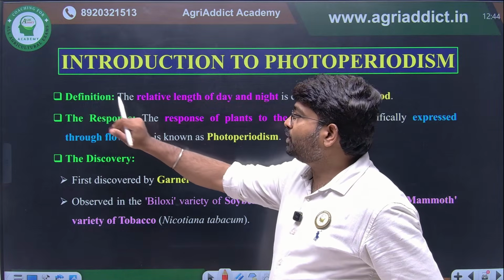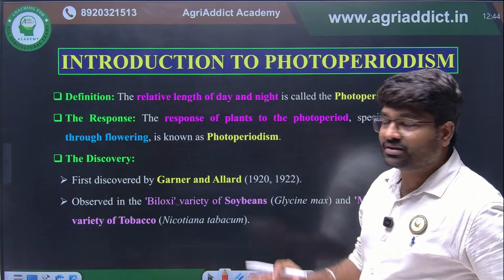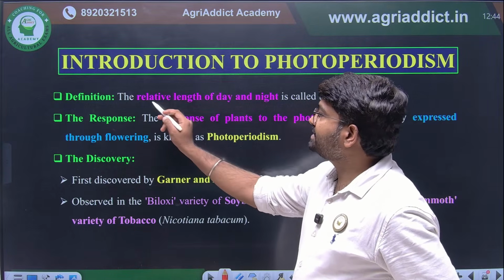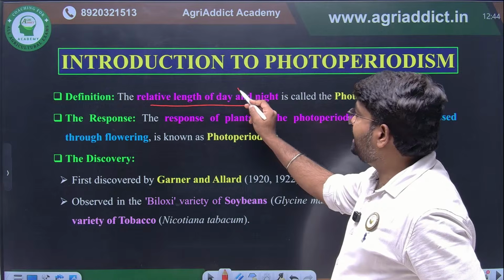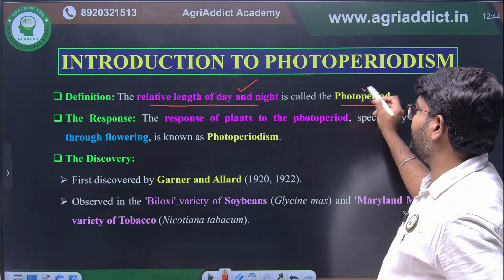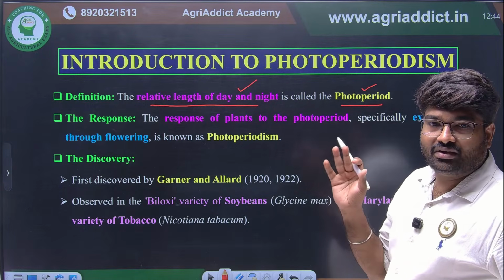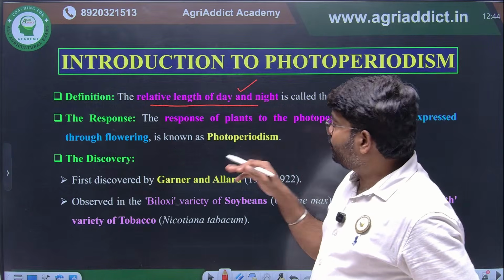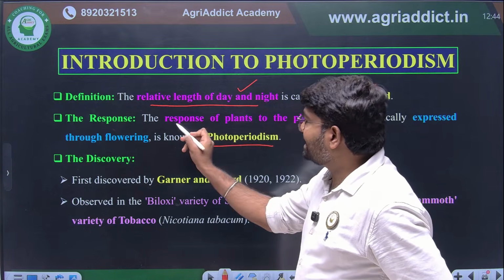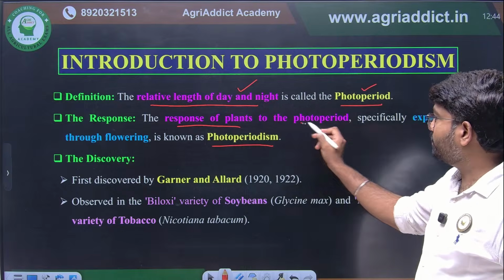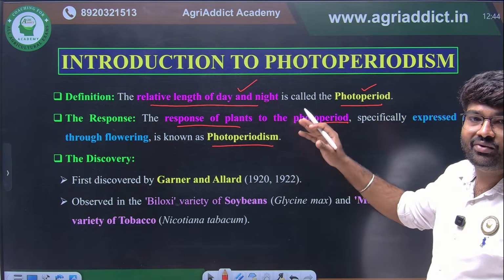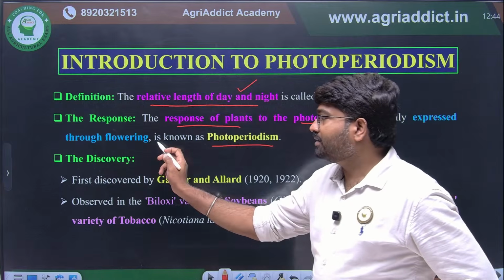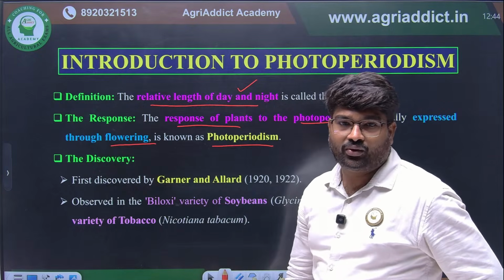Okay. First, what is meant by photoperiodism? First, we will say what is meant by photoperiod. Photoperiod means the relative length of day and night. Photoperiodism means the response of a plant to photoperiod, that is, the relative length of day and night required for flowering.